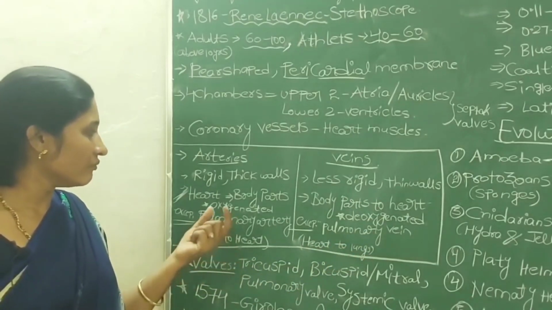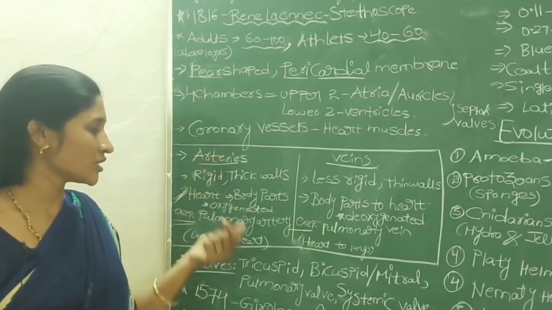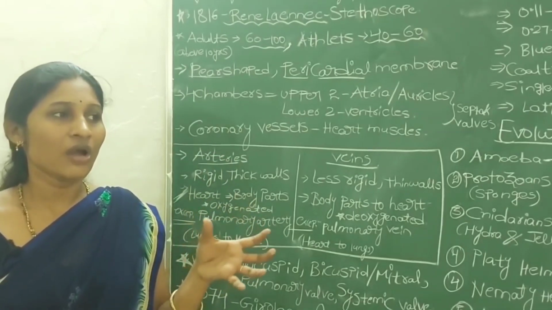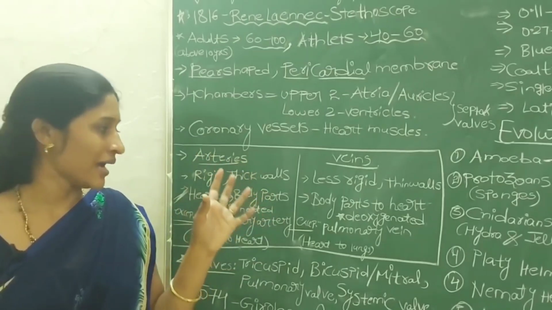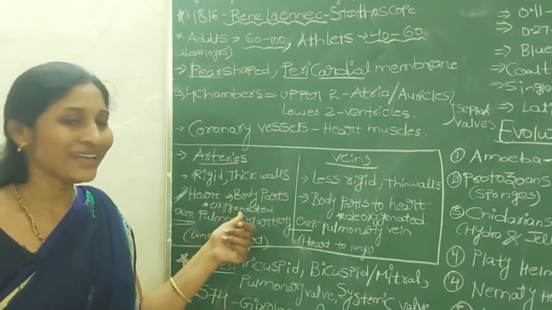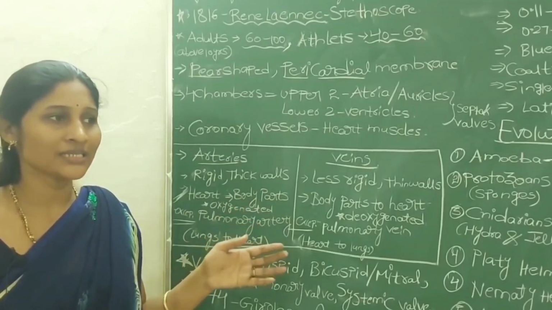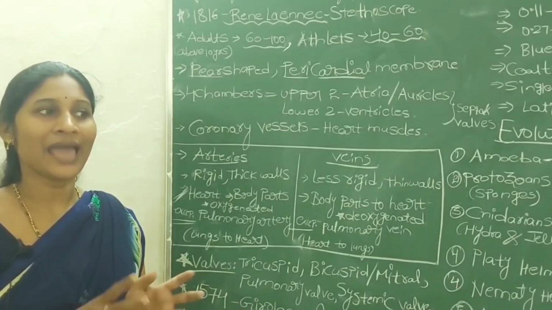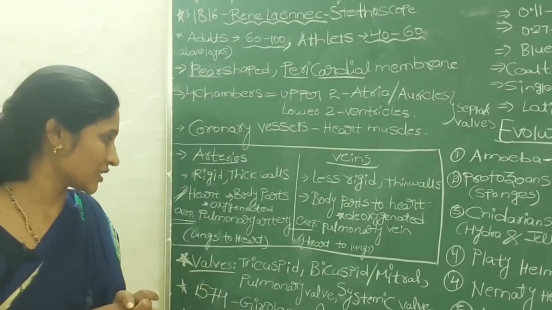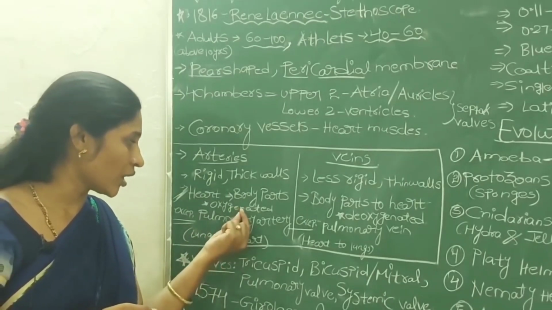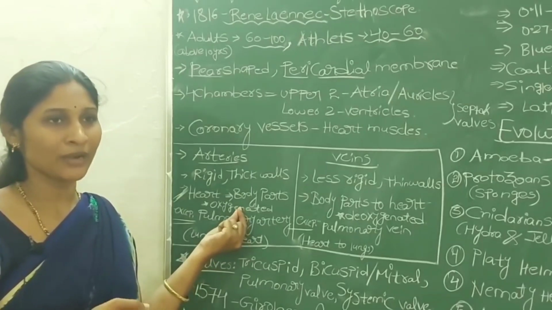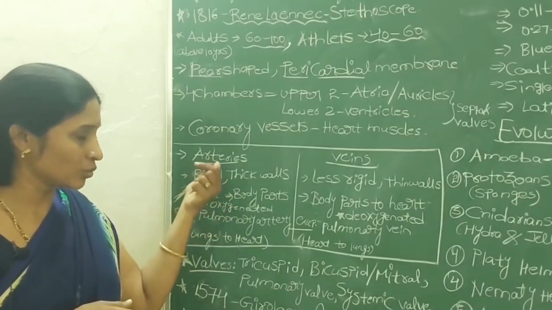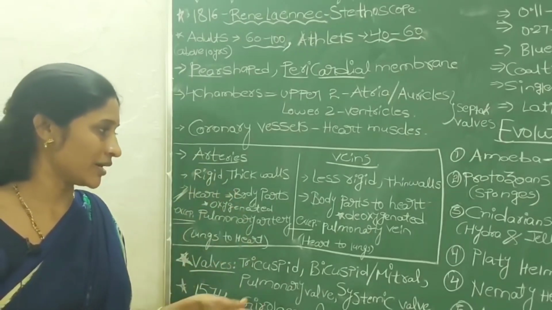And the nature of the blood which flows in the artery is always oxygenated blood, meaning the blood which is pumped from the heart, if it is pumped to the lungs, and in the lungs the oxygen is exchanged between the blood capillaries and alveoli of lungs. We already studied that in the previous lesson. So the oxygen rich blood, what we term oxygenated blood, is red in color. That oxygenated blood is always transported through the arteries to all the body parts.